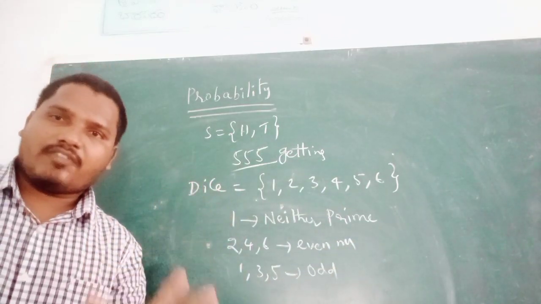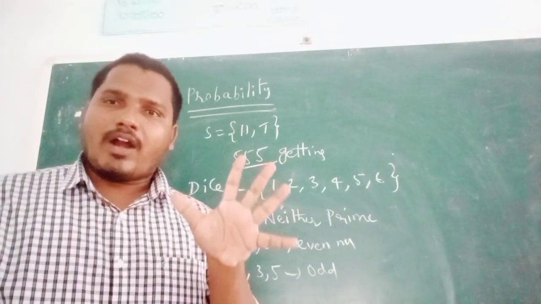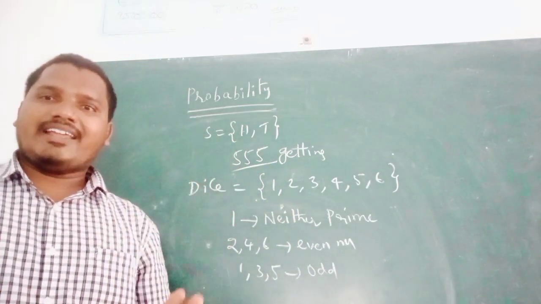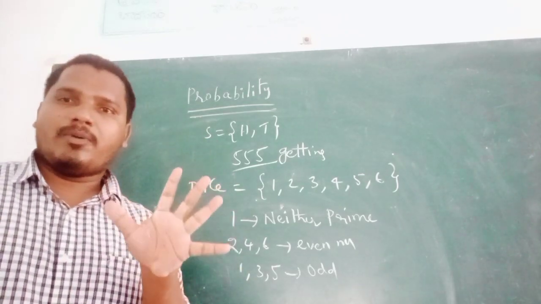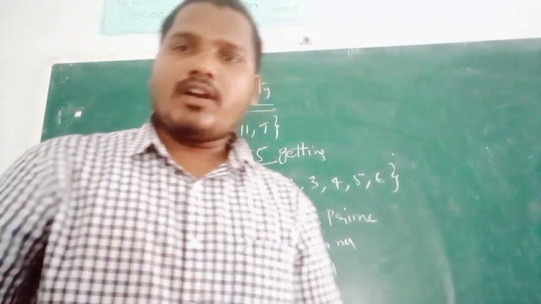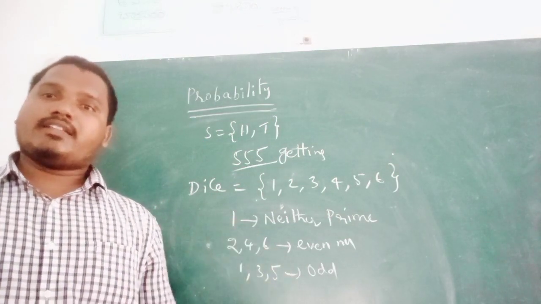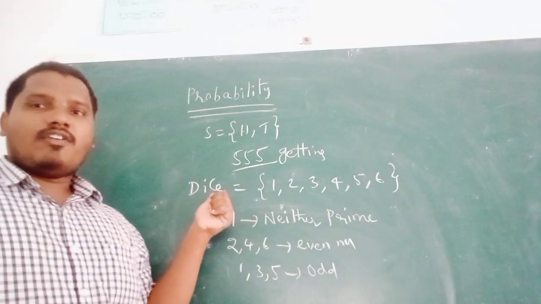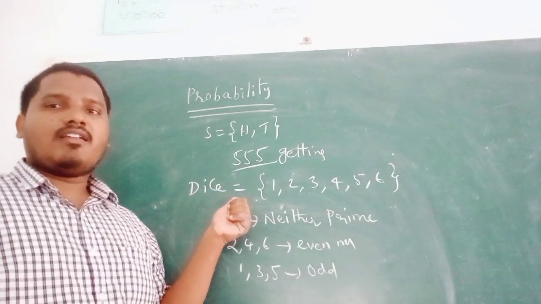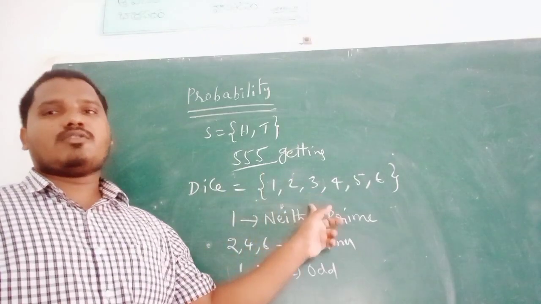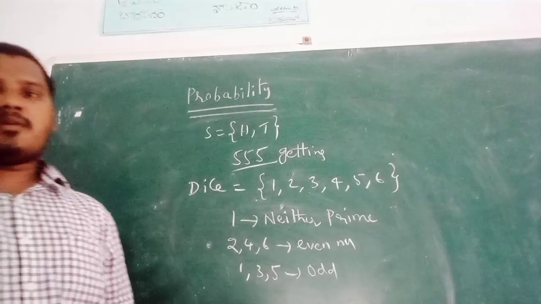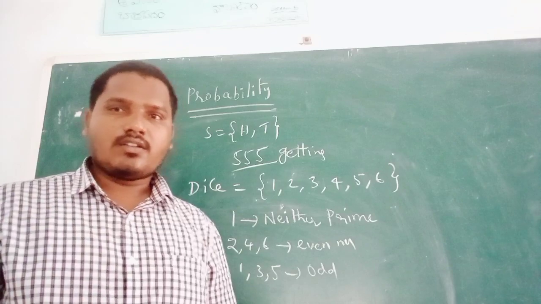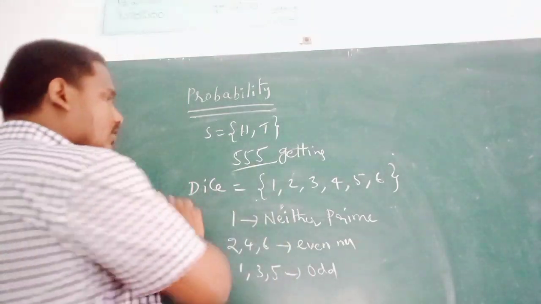Prime numbers? Composite numbers? Less than 4? Greater than 4? This is our base: 1, 2, 3, 4, 5, 6 are the total outcomes when a die is rolled.